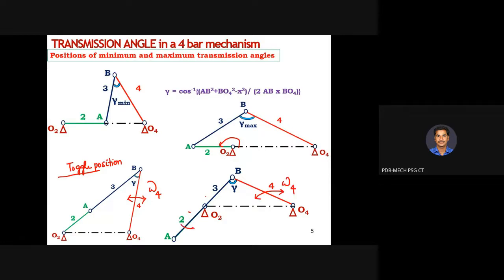Similarly, in this toggle position also, this is omega 2, because the crank is denoted as link 2. Here also, the angular velocity of the crank is omega 2. In the toggle position, what could be the angular velocity of the rocker? Sir, minimum. Minimum in the sense, 1 is also minimum, 2 is also minimum.